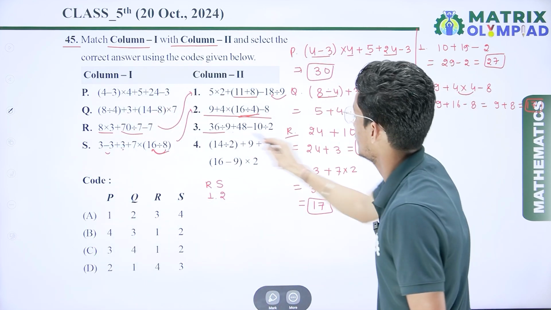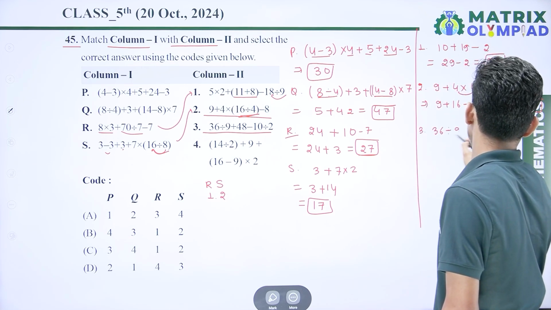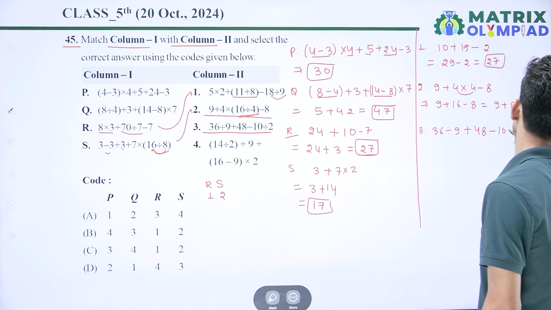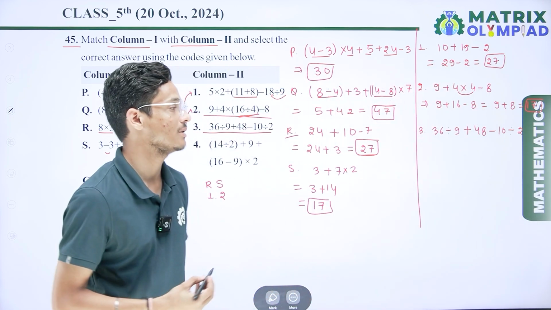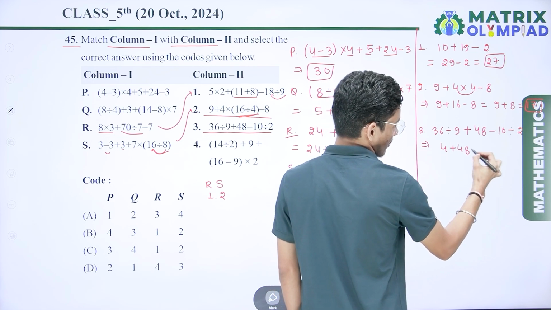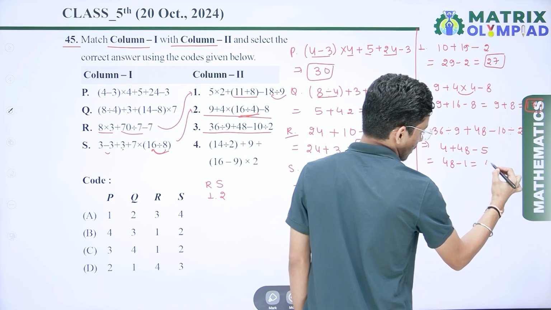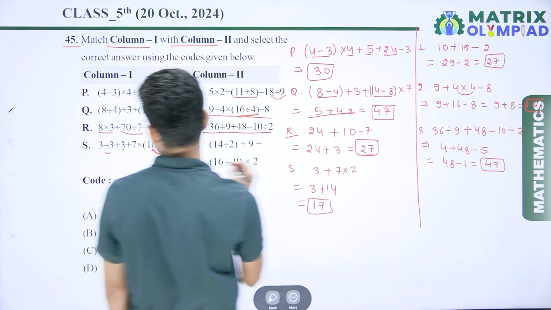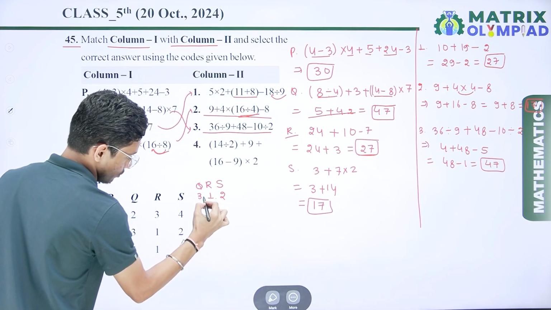So now we have to solve the third one. Here the third is 36 divided by 9 plus 48 minus 10 divided by 2. So if I divide here, 36 divided by 9, 9 fours are 36, plus 48 minus 5. So here I get 48 minus 1, that is 47. So where is 47? Q is connected to the third. So I can say that Q is connected to the third one.